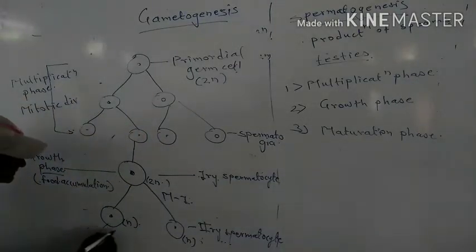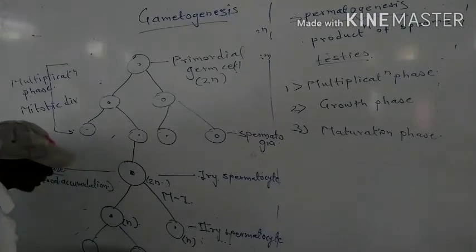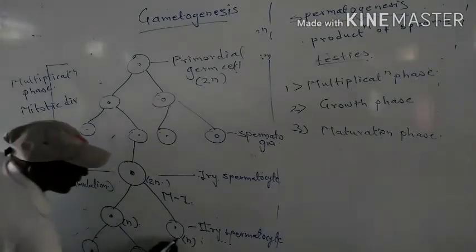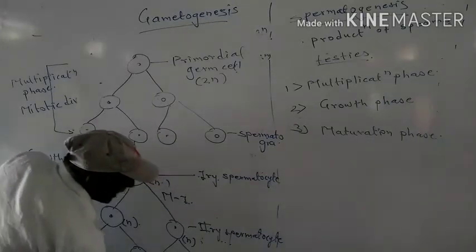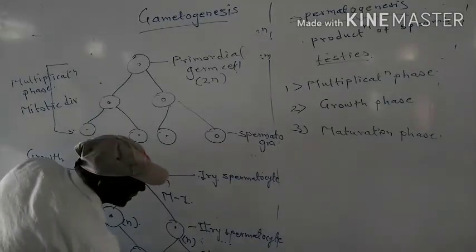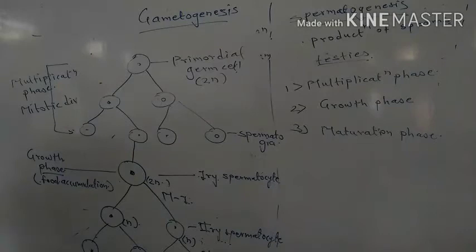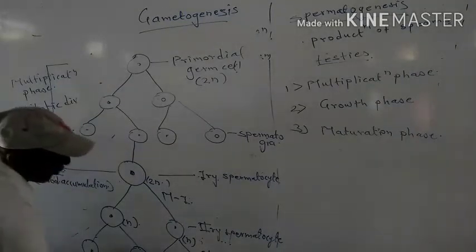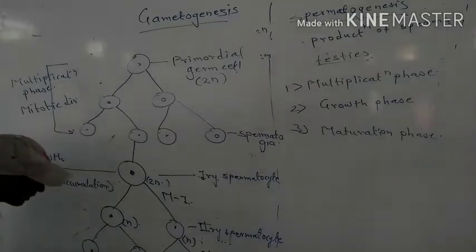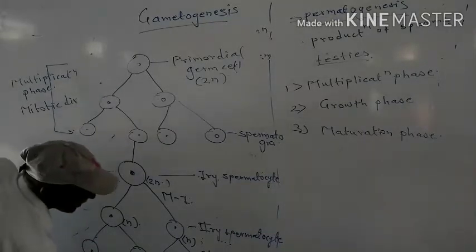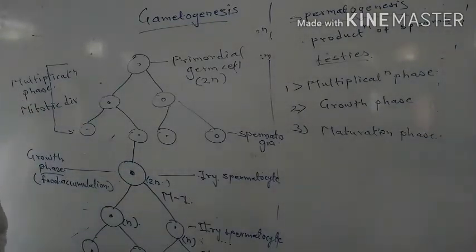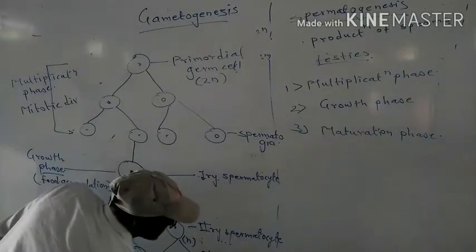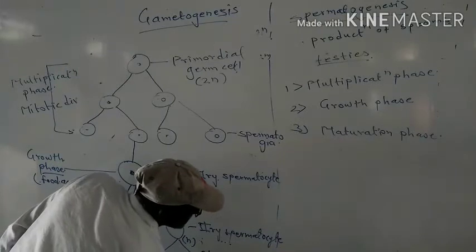Then from these, meiosis second takes place, and by meiosis second these 4 cells are formed, which are N, with only one set of chromosomes. These are known as spermatids.